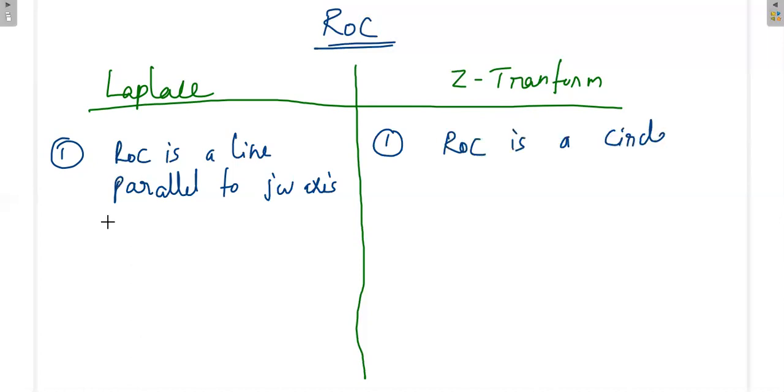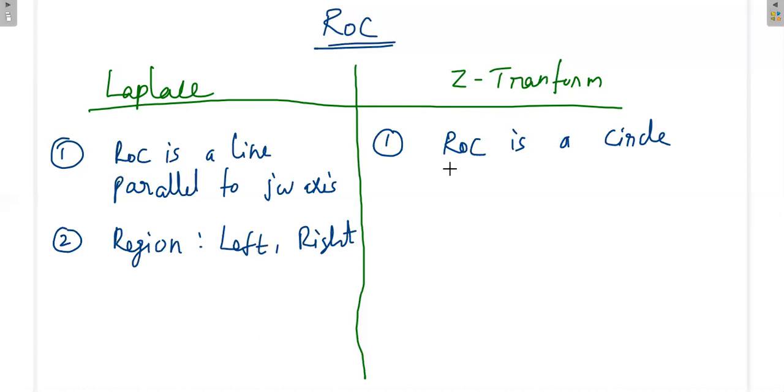Again, in Laplace transform the ROC is either right of the line or left of the line, or whenever there are two lines, there may be a region between the lines. That means left or right or in between.